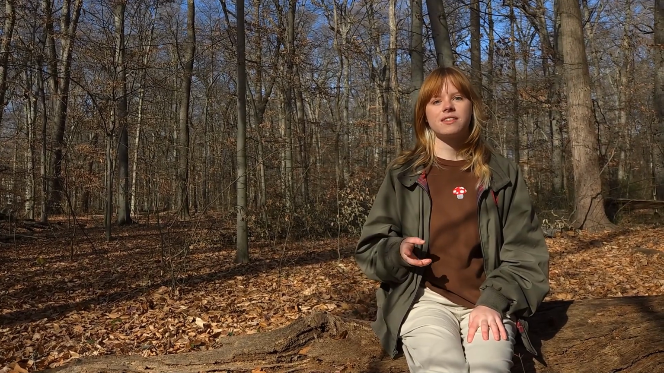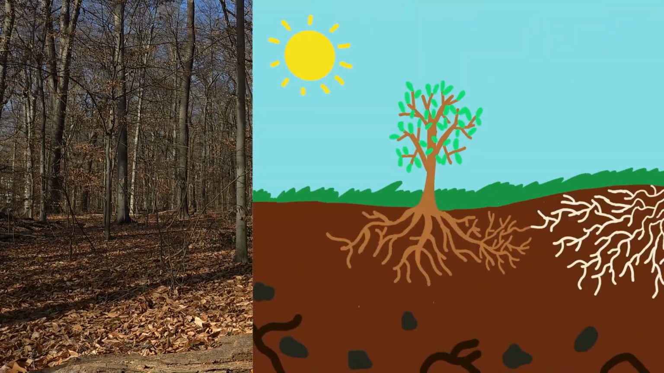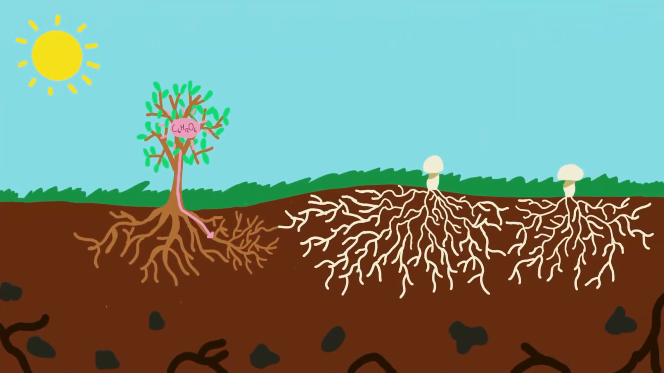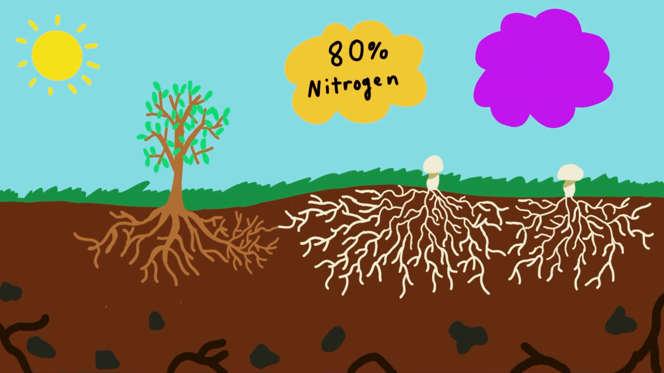So what do they have to gain? By growing into plant roots, fungi gain the most basic of needs. They get fed. Plants produce sugar through photosynthesis, and they trade this energy with fungi in exchange for all sorts of things that are difficult to get themselves. Fungi act as a sort of extension of their roots, extracting water as well as essential nutrients. Mycorrhizal fungi can provide up to 80% of a plant's nitrogen and as much as 100% of its phosphorus.